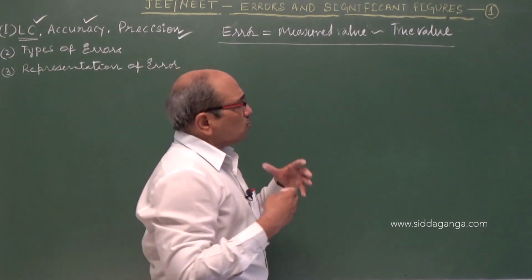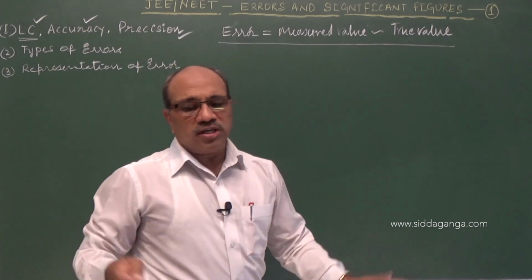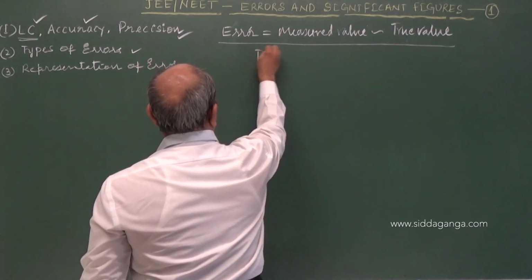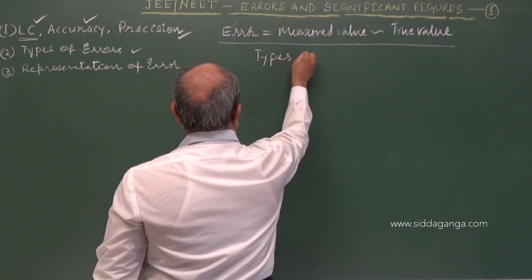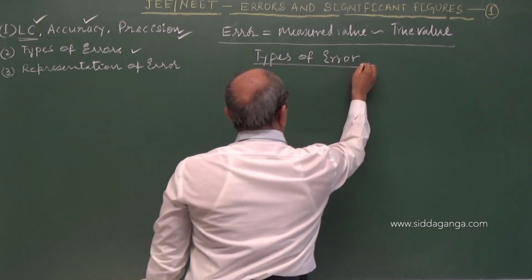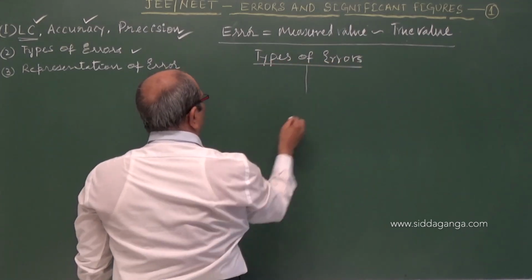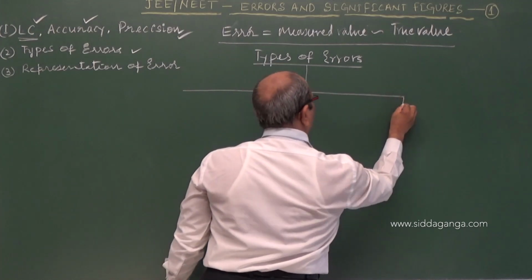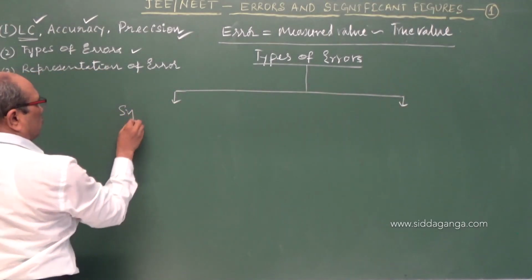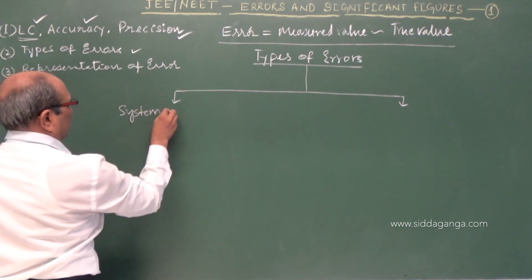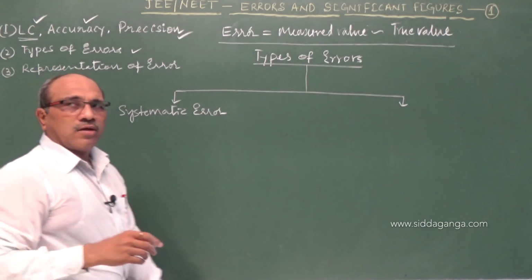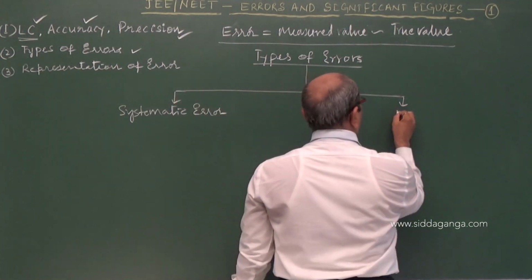Now what are the sources of error and how do we classify them? That is the second topic. I am coming to the types of error. They have been classified broadly into two categories. One is called systematic error and the other is called random error.